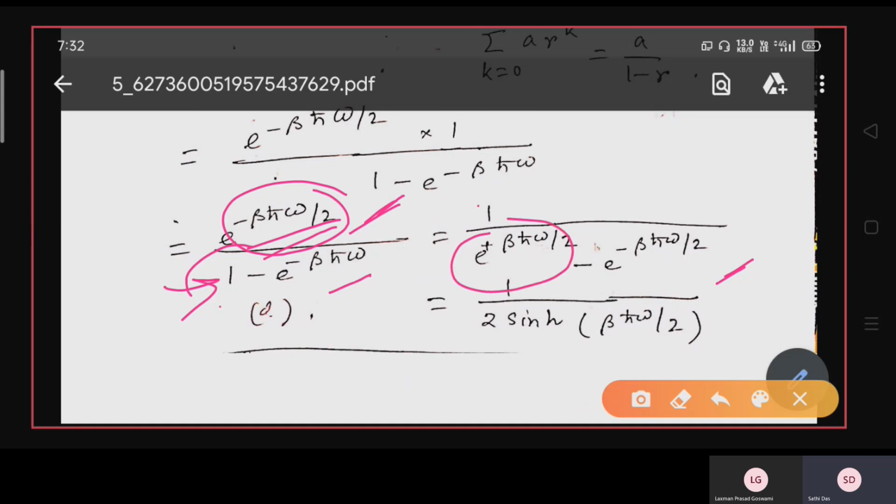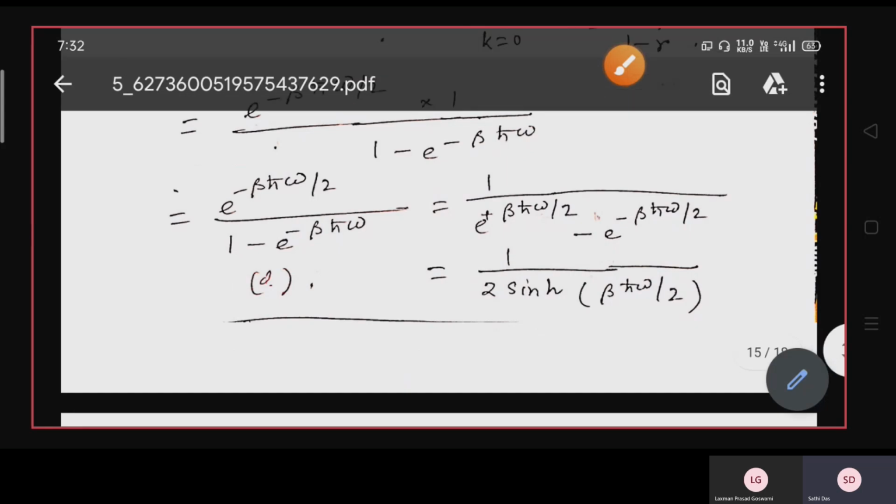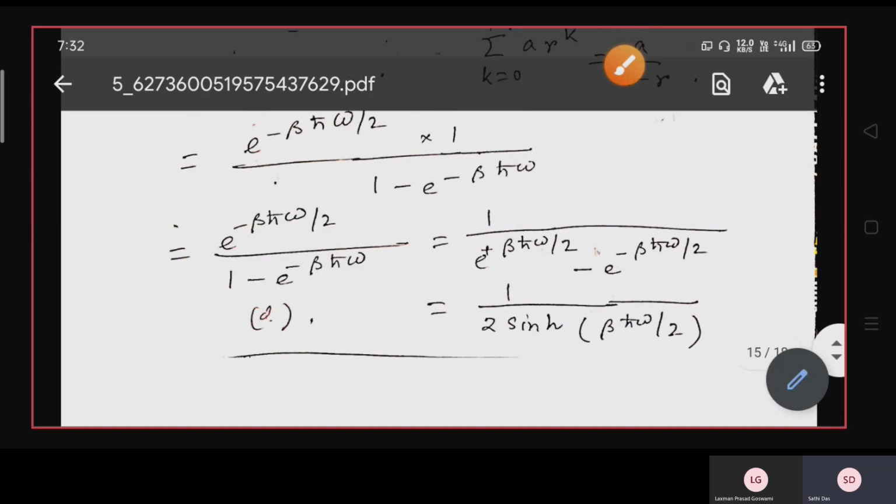The denominator will be 1 divided by e to the power minus beta h cross omega by 2, that is e to the power plus beta h cross omega by 2, and e to the power minus beta h cross omega divided by e to the power minus beta h cross omega by 2 will give you e to the power minus beta h cross omega by 2. So it will give you the answer, that is 1 by 2 sinh of beta h cross omega by 2.